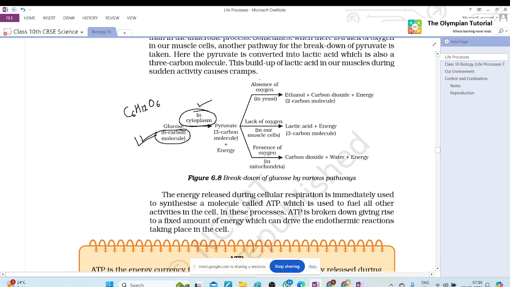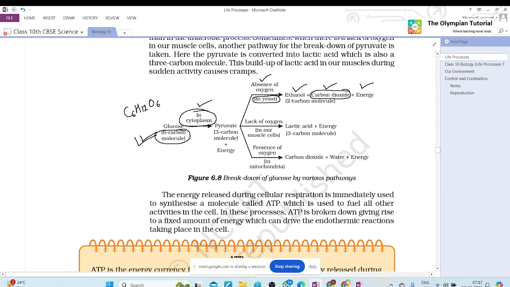In the absence of oxygen, where it takes place in yeast, what will be formed? Ethanol, carbon dioxide, energy. You know the formula of carbon dioxide, but don't know the formula of ethanol? No, ma'am. No problem, but we will not learn it as it is not in our syllabus.